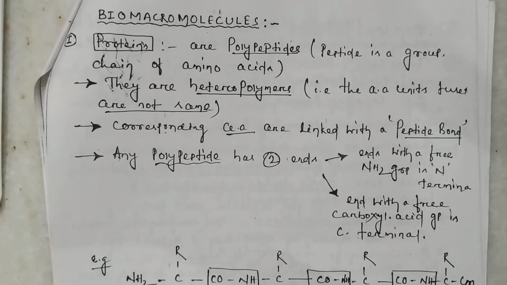A polypeptide chain is nothing but a linear chain structure which is formed with the help of the peptide bond. Now what is the peptide bond? How is the peptide bond formed? The peptide bond is formed by the condensation reaction. Condensation means the loss of a water molecule. How does the loss of water molecule take place between these two? The reaction takes place, as you know.